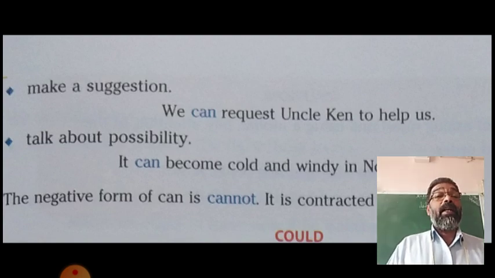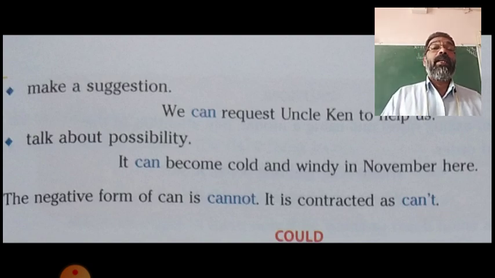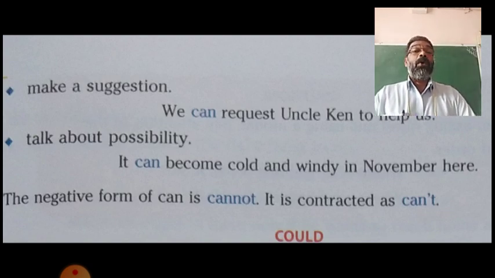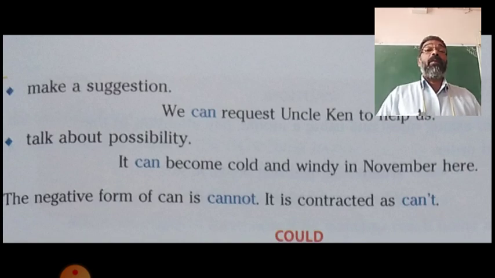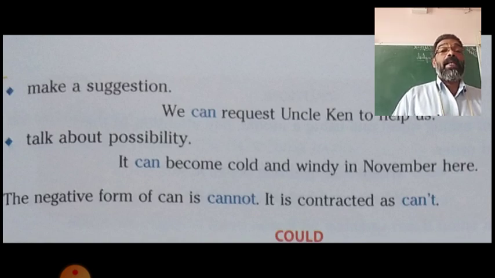Then another function is to talk about possibility. It can become cold and windy in November here. So that is the possibility. In this place, in the month of November, there is the possibility of it becoming cold and windy.